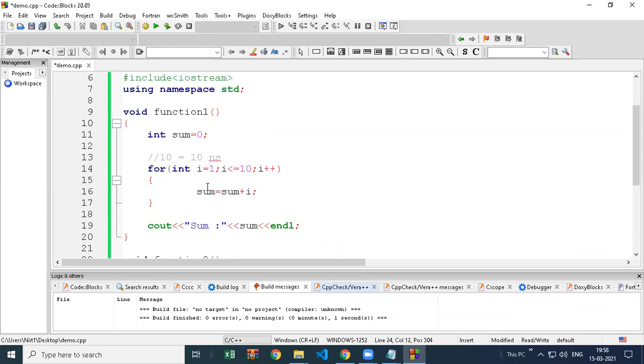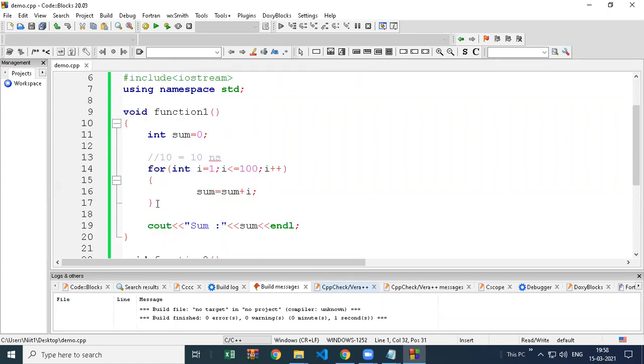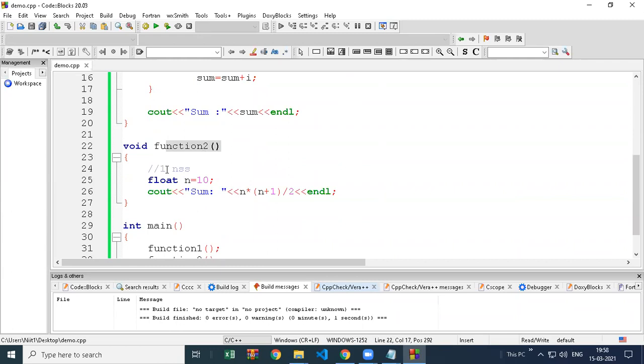Now the problem will start if I increase the value. If I want to calculate the sum of 100 natural numbers instead of 10, how many times will this loop repeat? 100 times. Means how much time will it take? 100 nanoseconds. And how much time will this function take? 1 nanosecond, because it's not repeating at all.